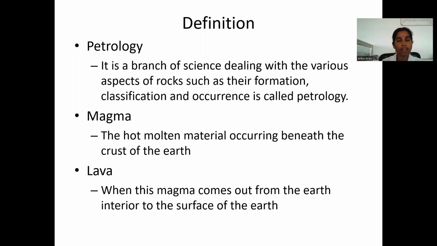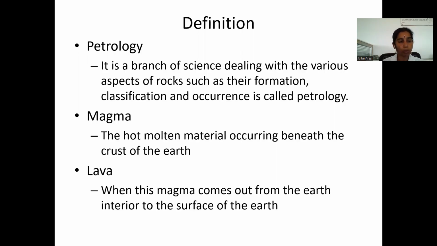Then classifications of rocks. Basically, rocks are classified into three categories: igneous rocks, sedimentary rocks, and metamorphic rocks. Now let us see some technical words in petrology. First, magma.